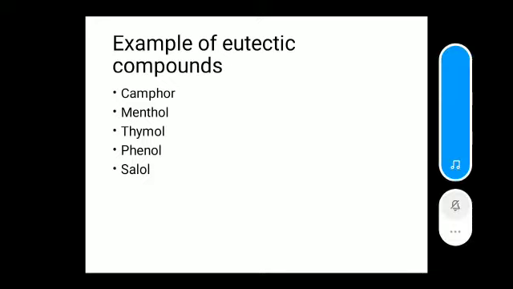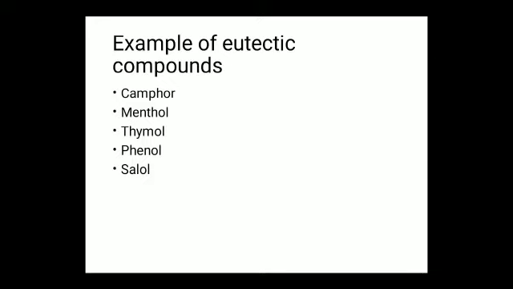These types of eutectic reactions occur between an active pharmaceutical ingredient and another active pharmaceutical ingredient, or an active pharmaceutical ingredient and excipients present in a formulation. Also, these interactions occur between excipients and other excipients. Examples of excipients are granulating agent, binding agent, flavoring agent, sweetening agent, and coloring agent, which are used in the formulation of different types of dosage forms. Next, examples of eutectic compounds: camphor, menthol, thymol, phenol, and salol.